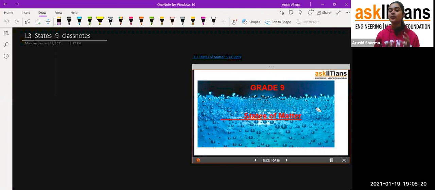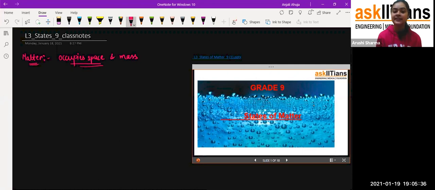If I ask you the definition of matter, you will say, ma'am, matter is something which occupies space and has some mass. That's the condition to call anything matter. And we came to know that matter is made up of particles, which are very tiny, so small that you can't see them with your naked eyes. And there is space between these particles.